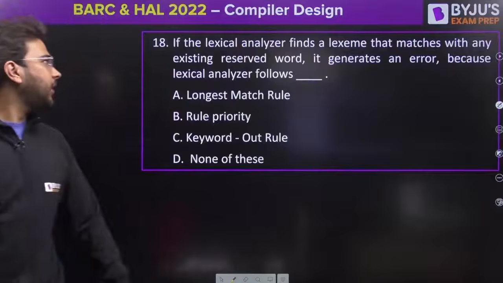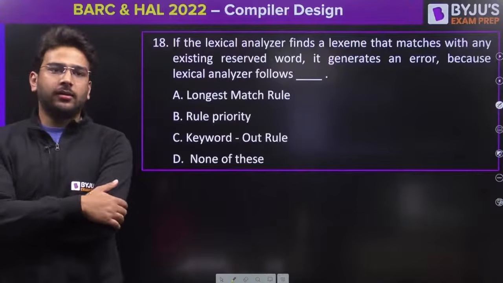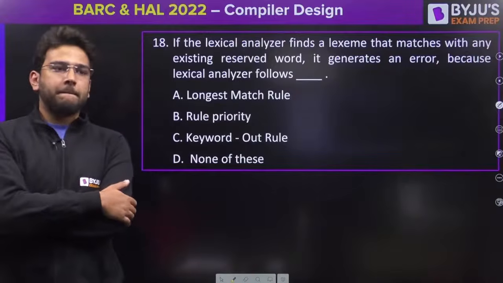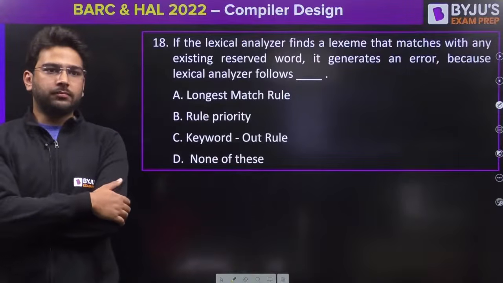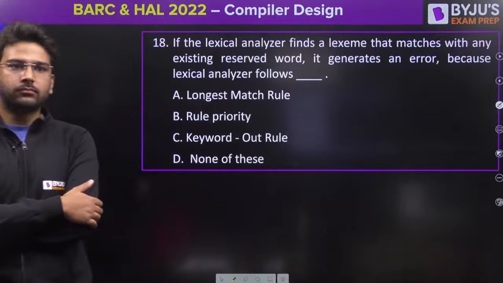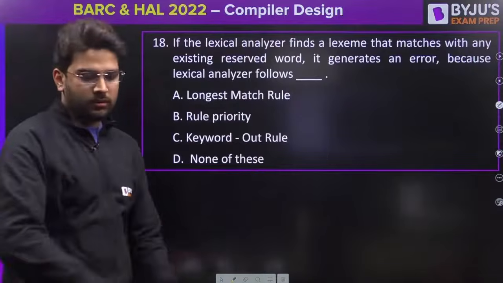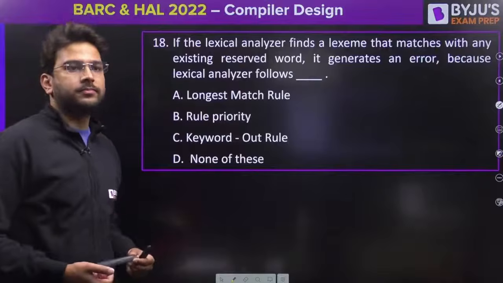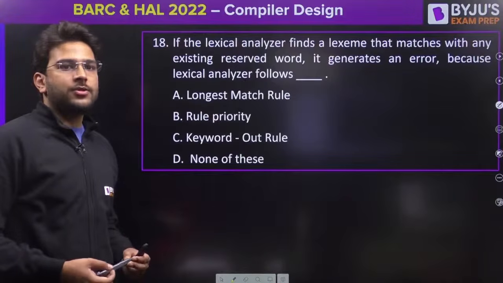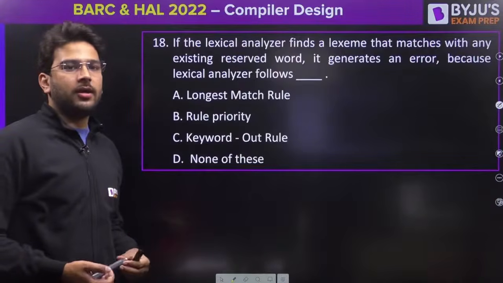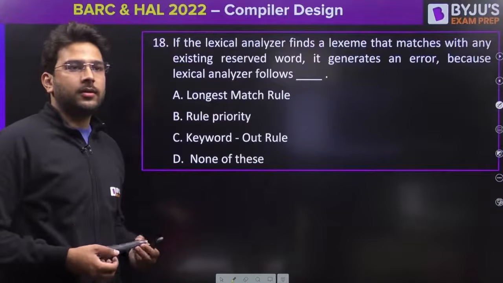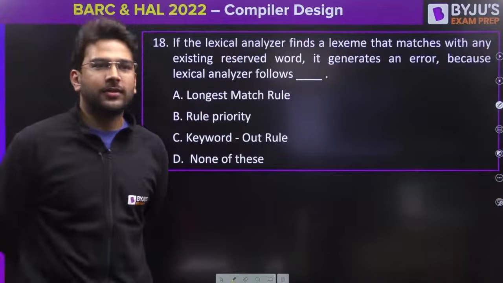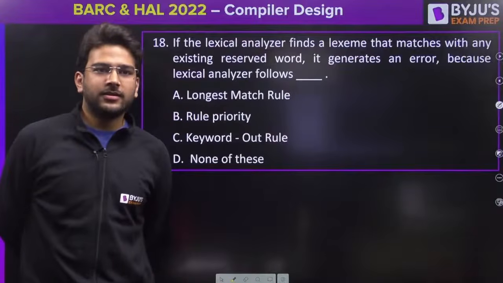Yes, guys, what should be the answer for this question number 18? Chirag is saying option A. Okay. Carefully read the question and then answer.